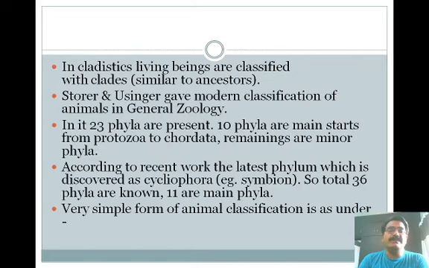In it, 23 phyla are present. 10 phyla are main, starting from Protozoa to Chordata. The remaining are minor phyla. According to recent work, the latest phylum discovered is Cycliophora, example Symbion. So a total of 36 phyla are known. 11 are main phyla and the remaining are minor phyla. A very simple form of animal classification is as under.